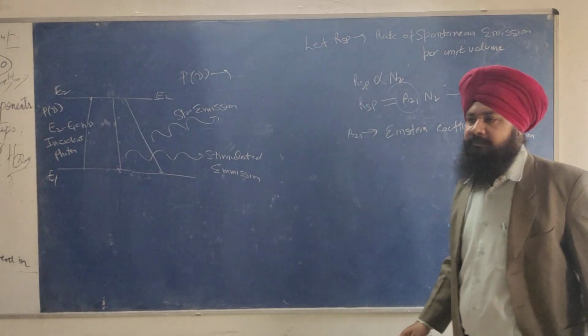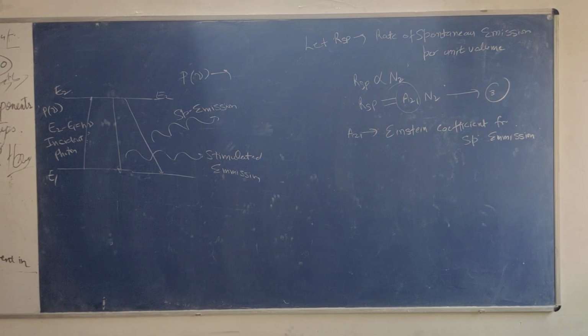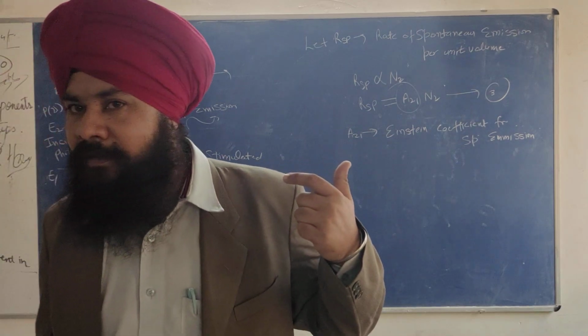Now give the heading: define A21. You can make the definition by yourself also.